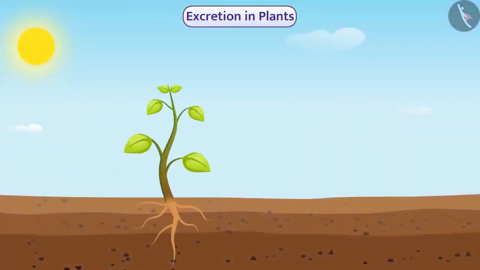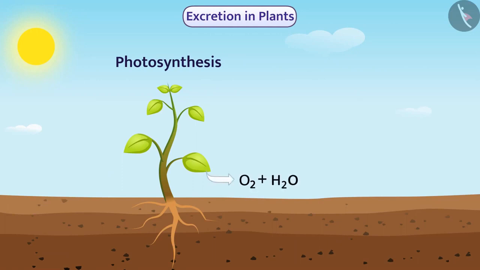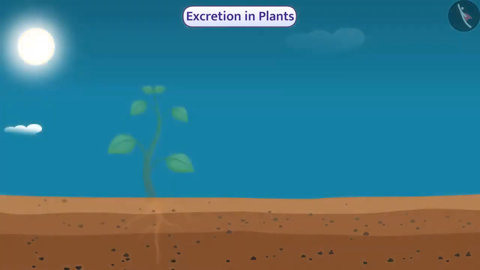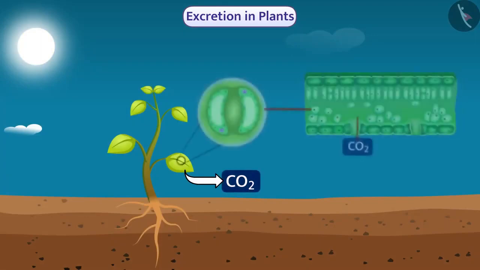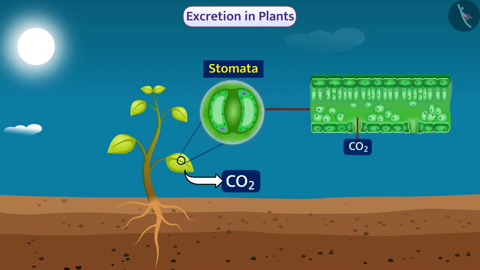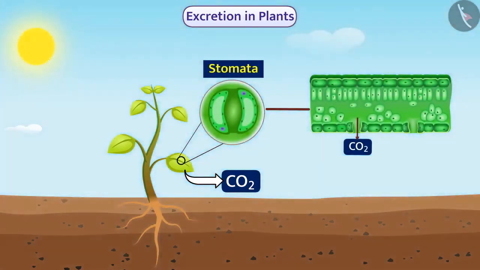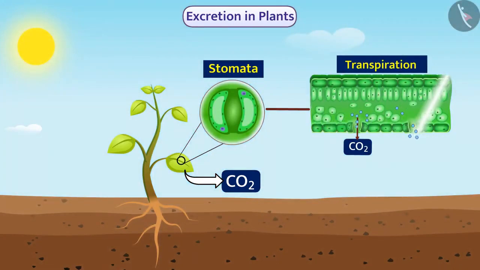In plants, during the process of photosynthesis, waste materials, oxygen, and water get produced. There is no photosynthesis at night, so carbon dioxide is produced as a waste product. These products are removed through stomata present in the leaves. In the process of transpiration, excess water is also removed by the stomata. During night, transpiration does not occur.